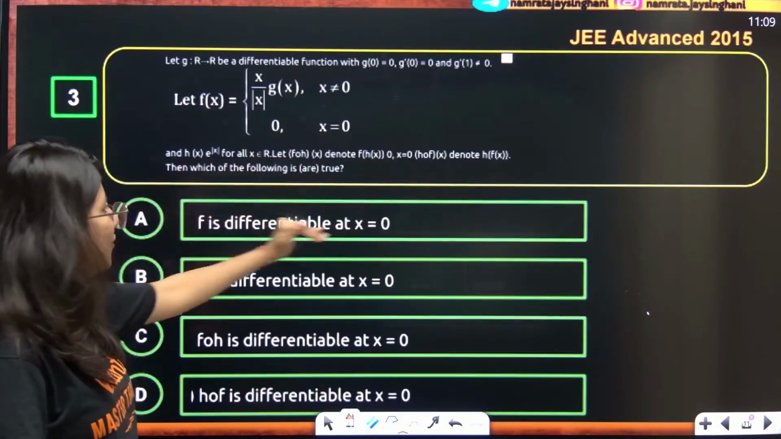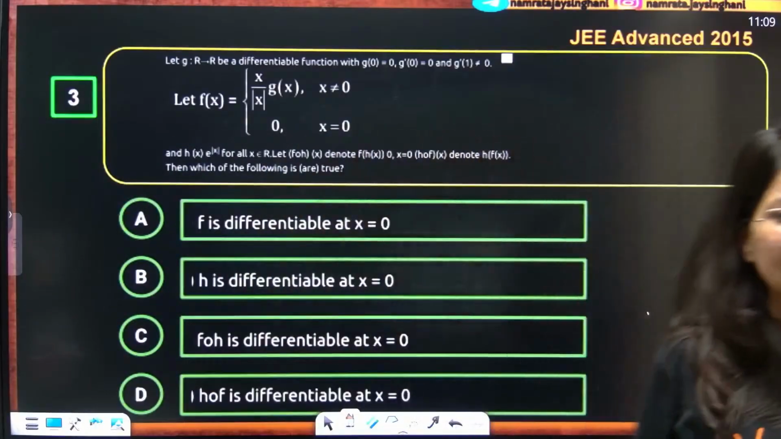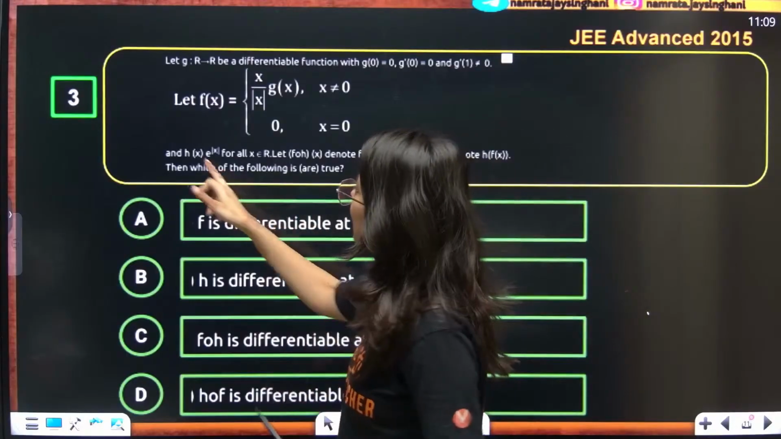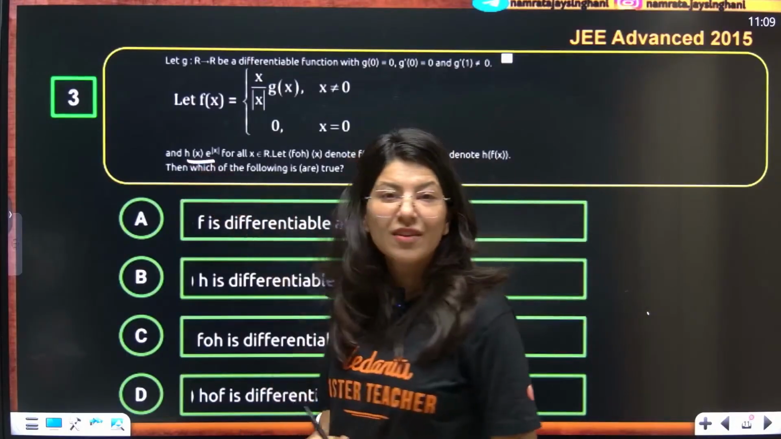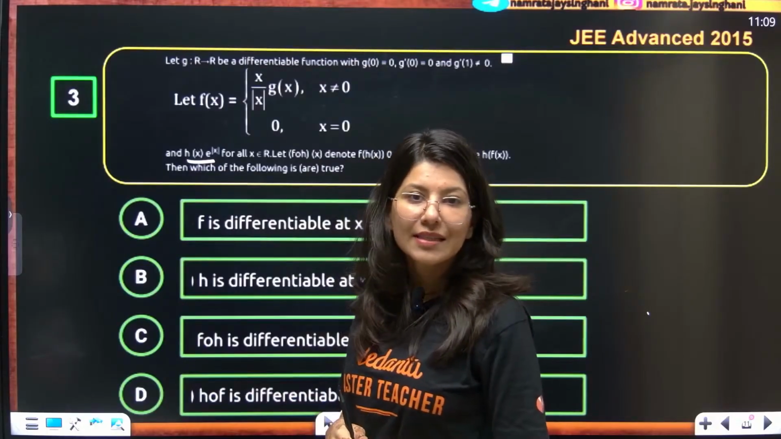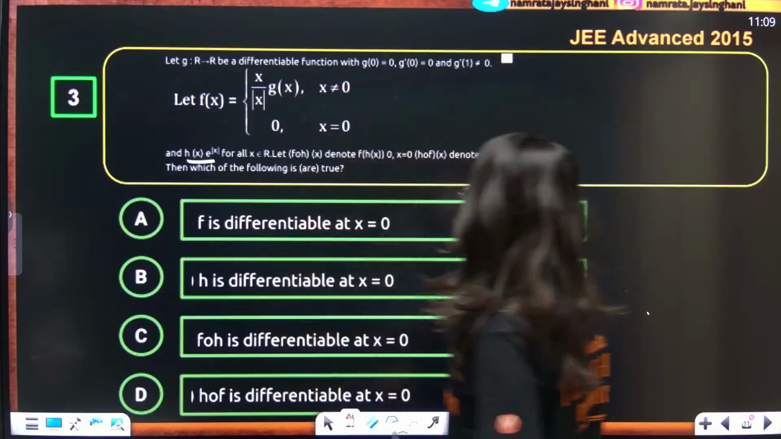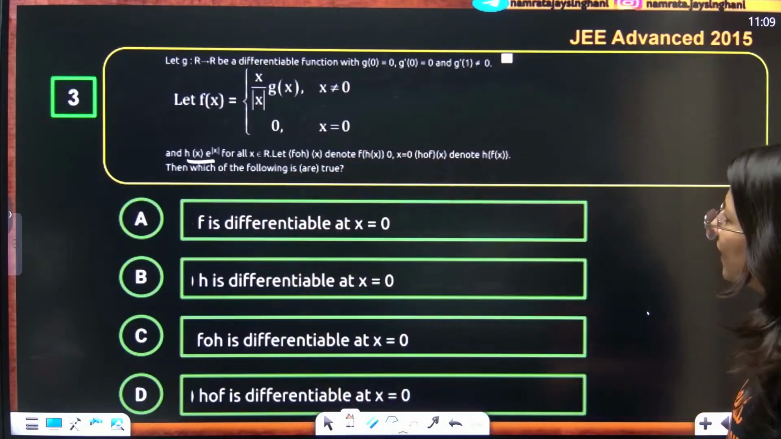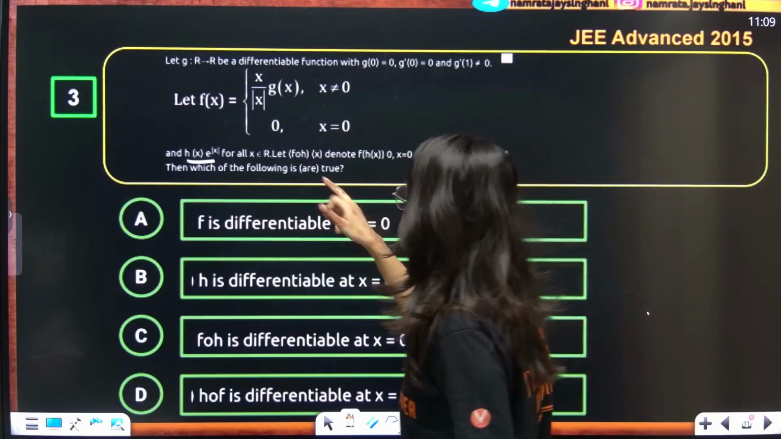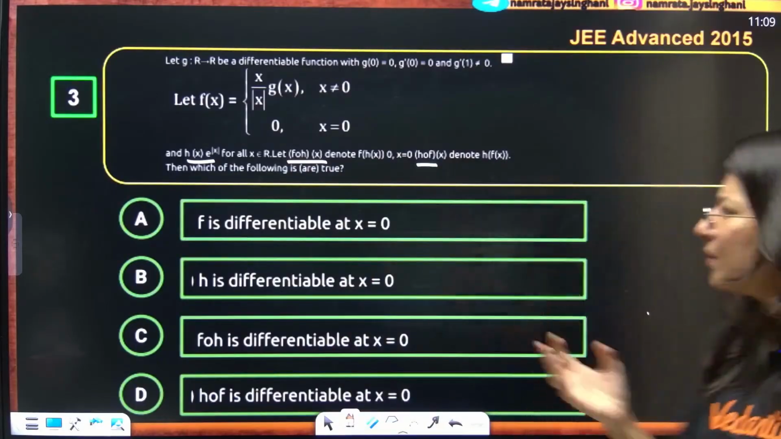The options: the first option is talking about f only, whether f is differentiable at x equals 0 or not. And a few more pieces of information they are giving. For example, h(x) is given as e raised to the power modulus x. And they are talking about f of h of x and h of f of x. Okay, one by one we will do.